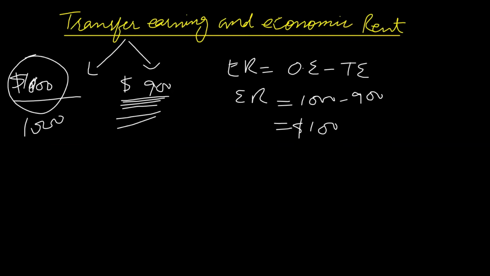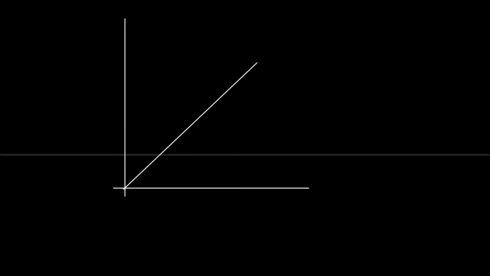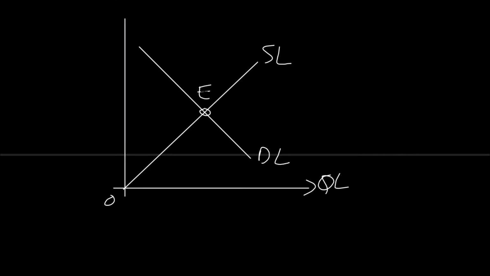Now let's have a look how to calculate economic rent and transfer earning from a graph. If we make a graph showing demand and supply of labor, this is supply of labor, this is demand for labor. So this is origin point, we have quantity of labor on X, this is demand for labor, this is supply of labor, and this is equilibrium point. And on y-axis we have wage rate.